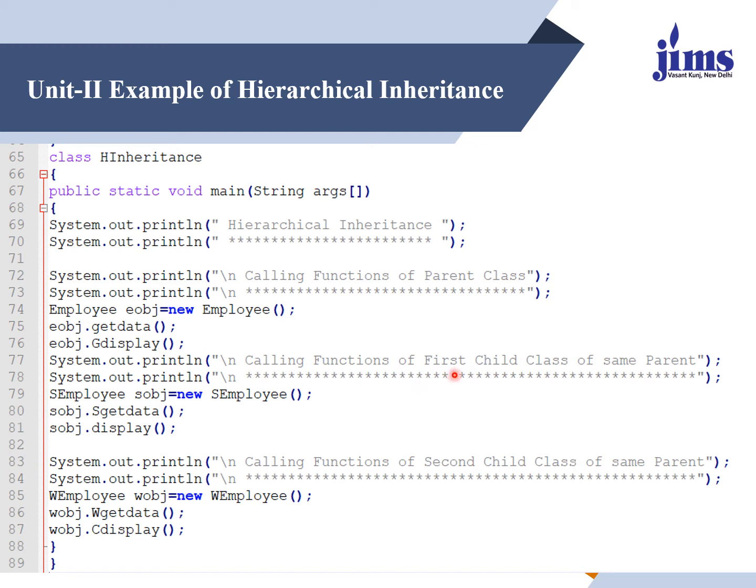Now if I want to call the details of the first child class, that is salaried based class, for that I'll be creating a separate object, and using the object of salaried employee I'll be able to access the data members and member functions which are available over there. Similarly we will do the same with the help of wage based employee class. For the wage based employee class I'll be making another object, and using that object I'll be calling the member function of wage based employee class.